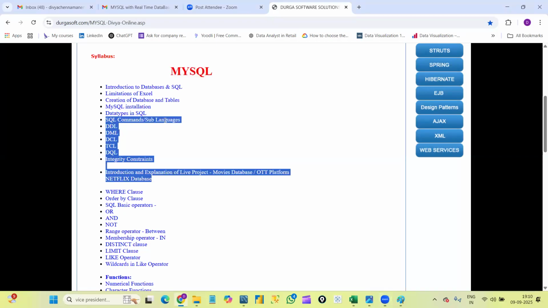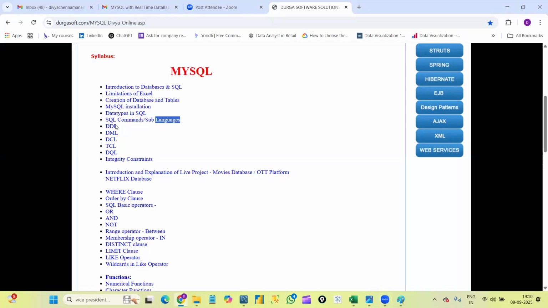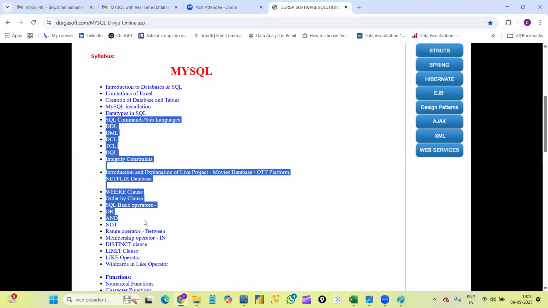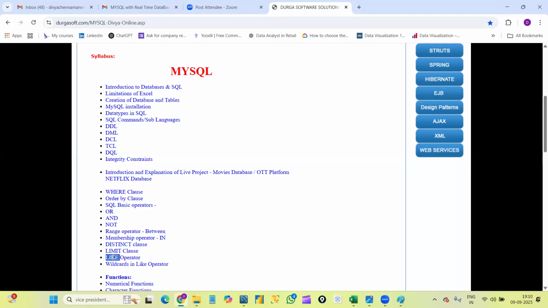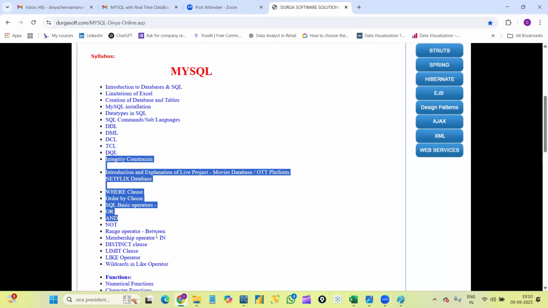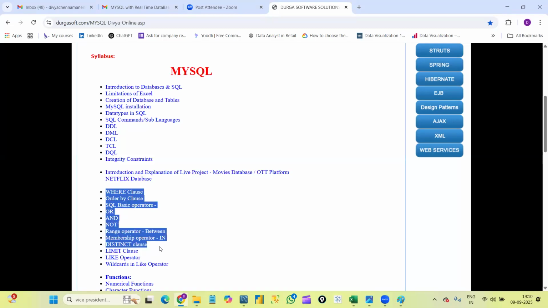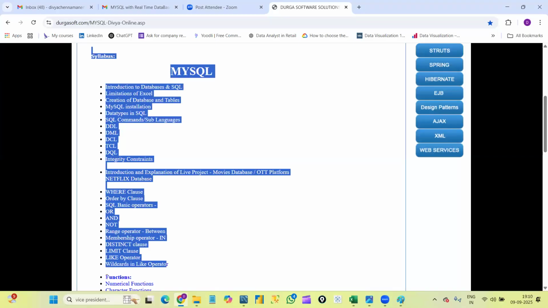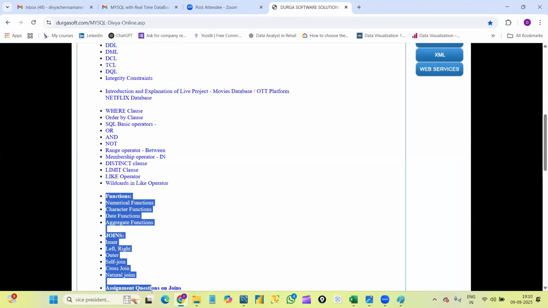Tomorrow I'll start the sub-languages concept. Like that I'll continue, and I'm explaining operators. I need to finish all these concepts this week. These are actually small concepts only. It will take two days to finish all of them. So by Monday I'll finish these concepts, and I'll continue from Monday with functions.